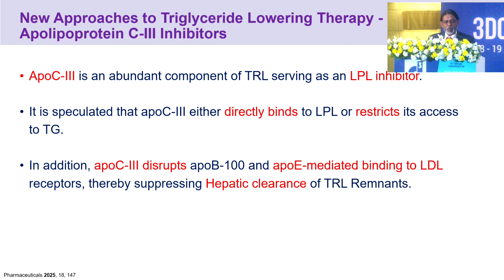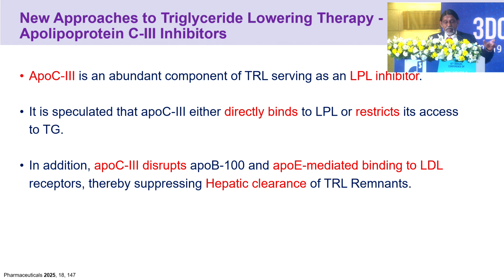Next is apolipoprotein C3 inhibitors. ApoC3 is an abundant component. It directly binds the LPL and restricts access to triglycerides, and it also disrupts the ApoB100 and ApoE-mediated binding to the LDL receptor, thereby suppressing hepatic clearance. So it never interferes with the production.